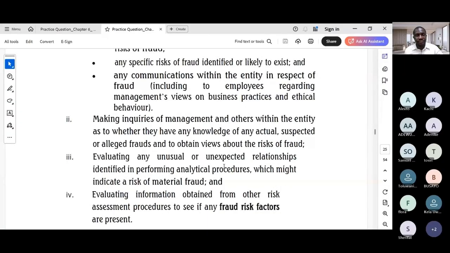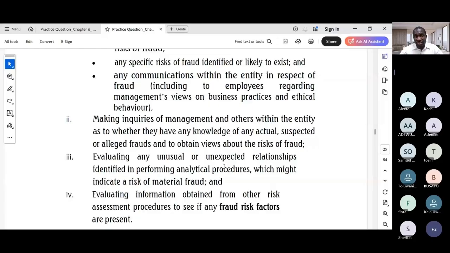Then you need to also discuss among the audit team. Another thing, mention the requirement for the auditor to have a brainstorming session to discuss the susceptibility of the financial statements to material misstatements due to fraud, something like that. The thoughts around that would suffice.